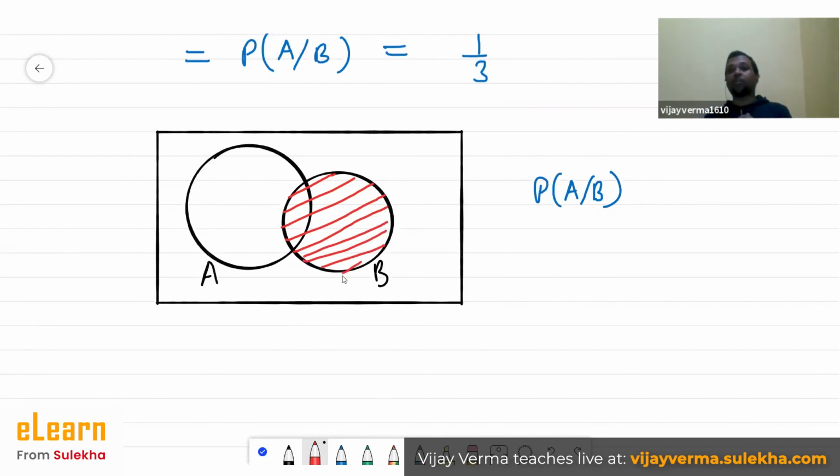Now your sample space is not this bigger rectangle. For this particular probability, your sample space is this circle, the outcomes of event B. So in the denominator, you will write the number of elements in event B.